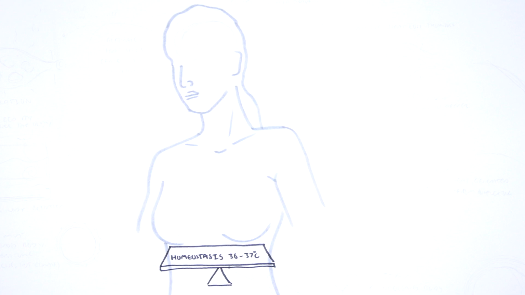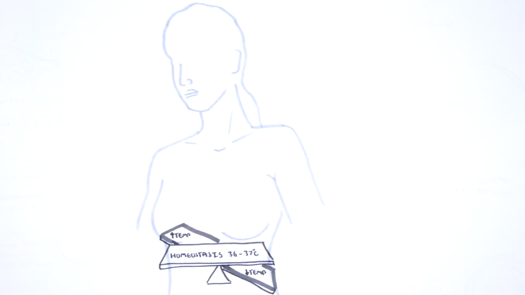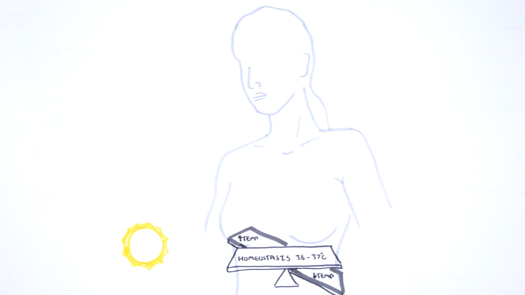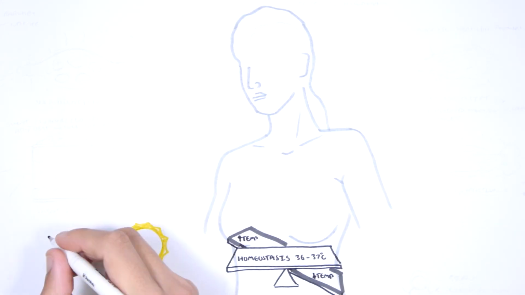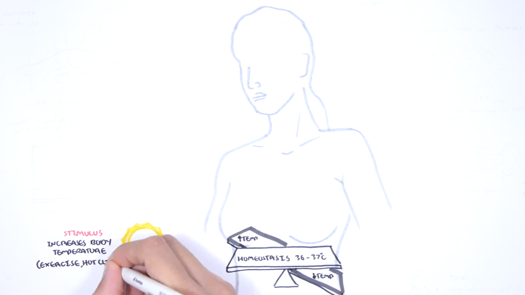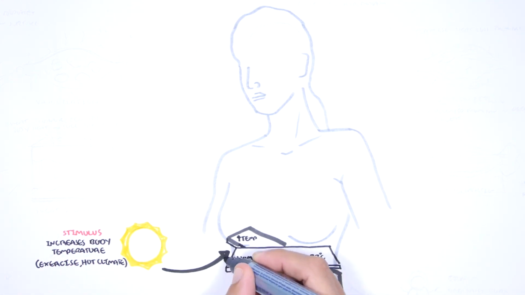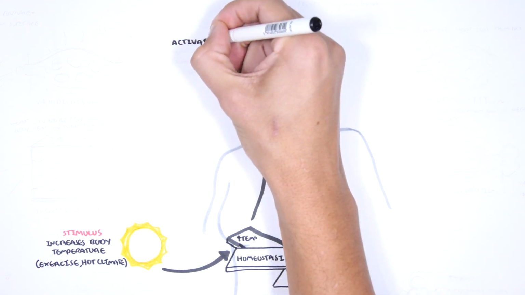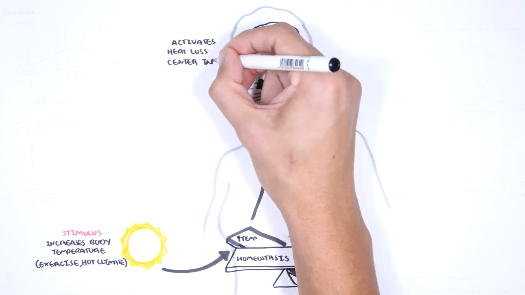So let's look at how the body maintains normal body temperatures using negative feedback. The stimulus is, for example, here an increase in body temperature because perhaps the person is exercising or it's super hot outside. This increase in body temperature will be detected by the brain, which is the control center, and will activate mechanisms to lose heat to keep your body cool, and this is done via the hypothalamus.